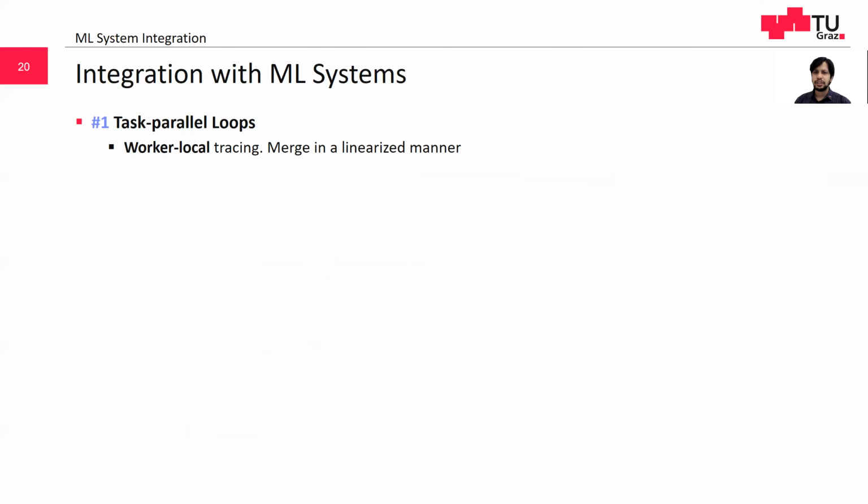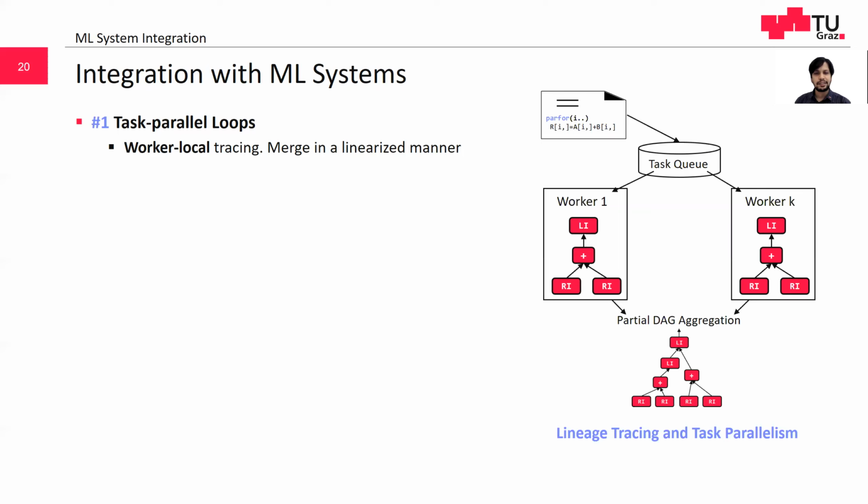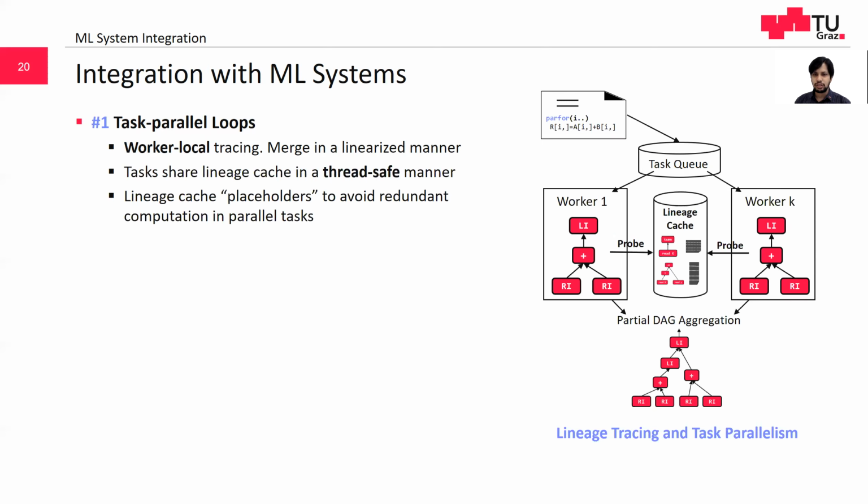We extended Lemma to integrate with modern ML systems and take advantage of the widely used features and components. Modern ML systems provide means to task parallel loops for tasks like hyperparameter tuning. In a multi-threading scenario, we trace lineage in a worker local manner and merge the results after completion. To ensure reuse, we enforce thread safety on lineage cache. For redundant operations across tasks, while one task executes, others wait on an empty lineage item.